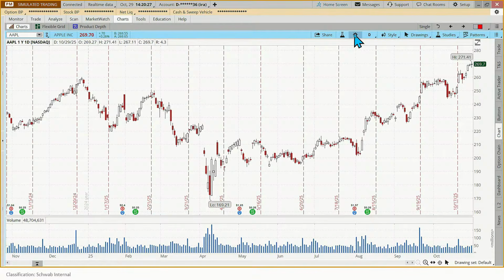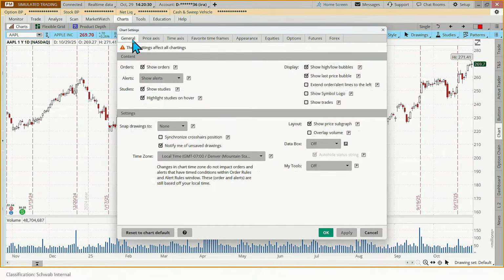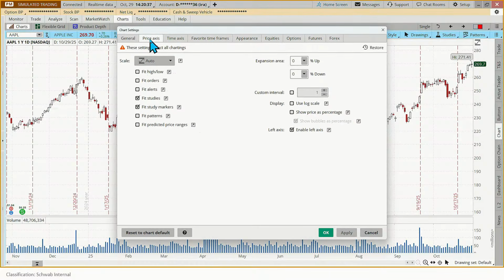First thing, let's go over here to the general chart settings. I like to leave everything pretty much the same as it is on the general. On the price axis, I like to add some space on the top and usually on the bottom. So I go 10% on the top and 5% on the bottom. What that does is bring the chart in a little bit and give a little more room on the top. So when we're projecting potential targets, it's easier to see that information. So 10% up, 5% down.